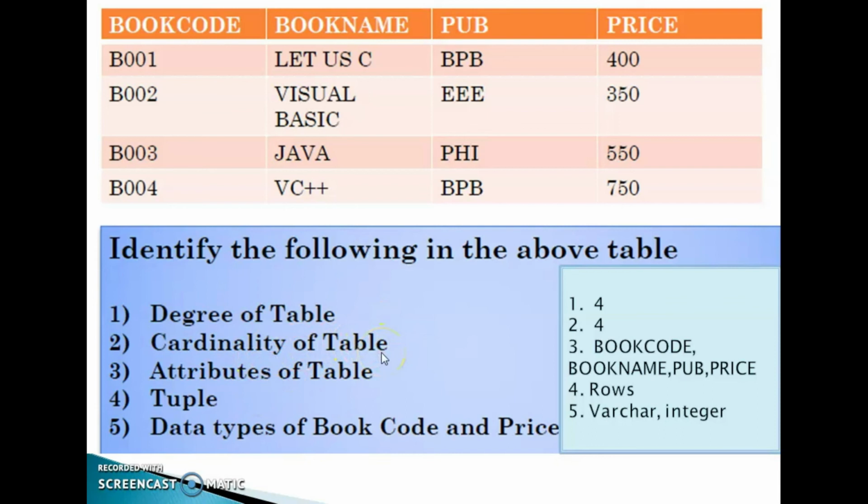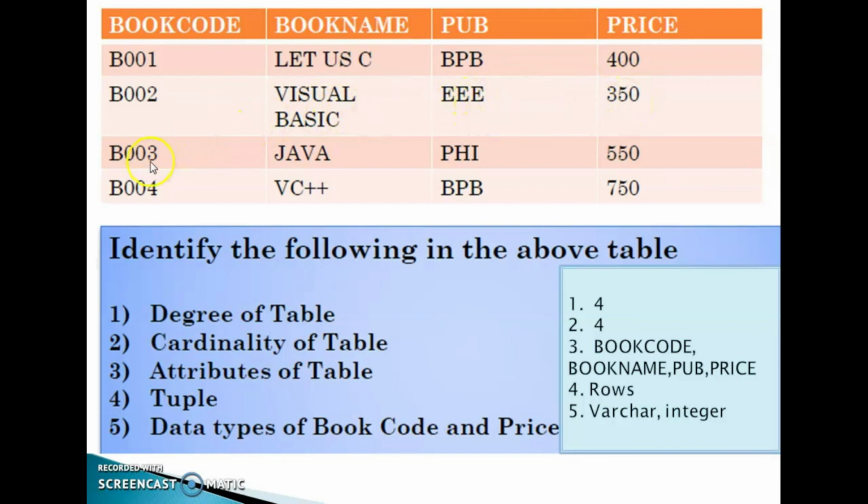Okay. Then cardinality of table. Cardinality means number of rows, that is horizontal alignment. B001, let us see, BPB 400. This is one row. Then the second row, B002, Visual Basic EEE 350.